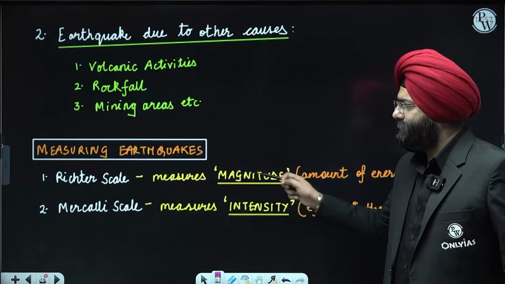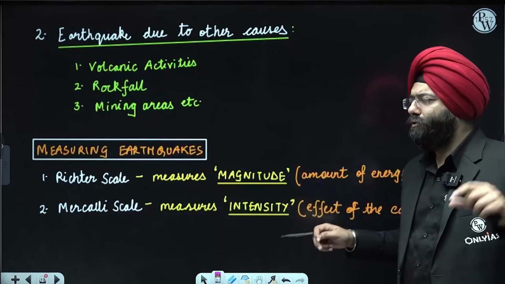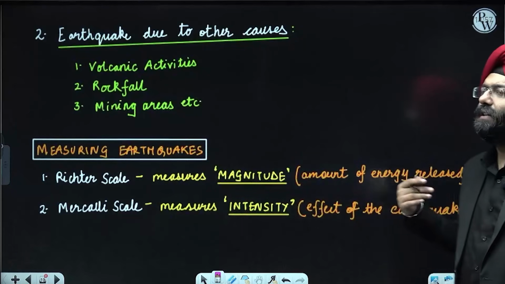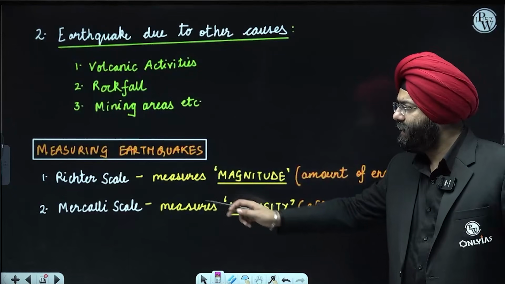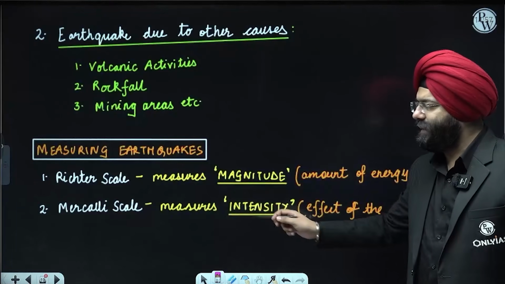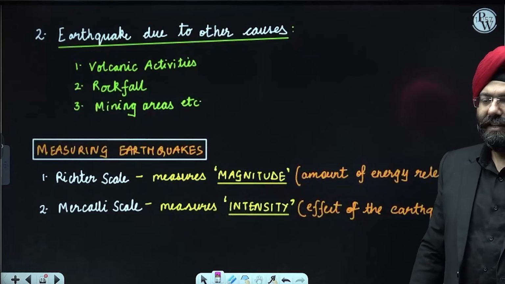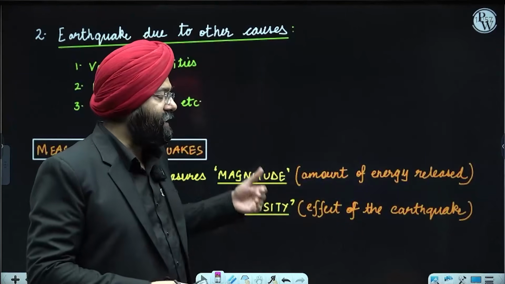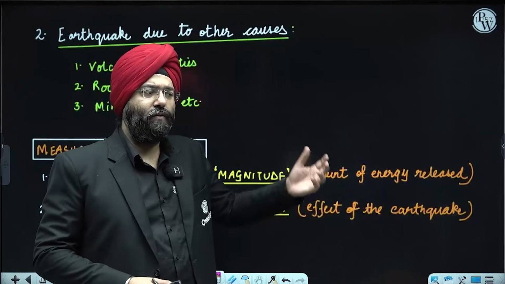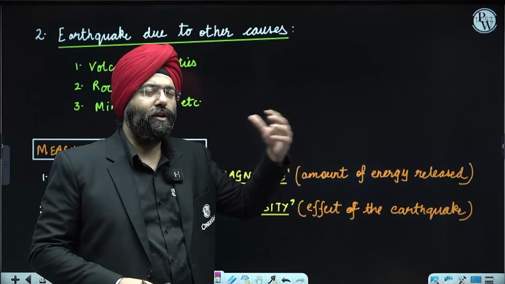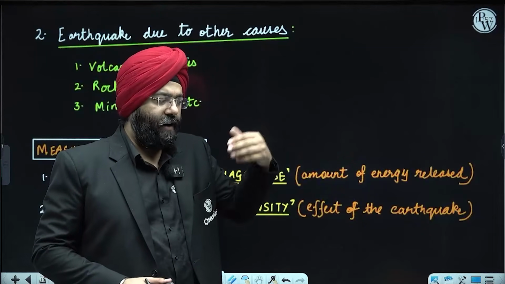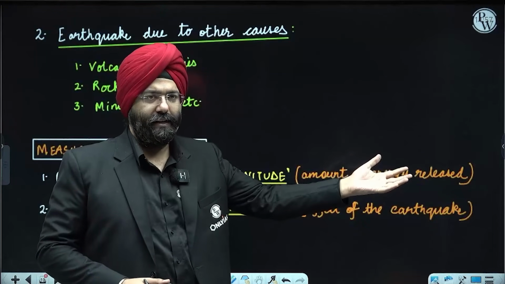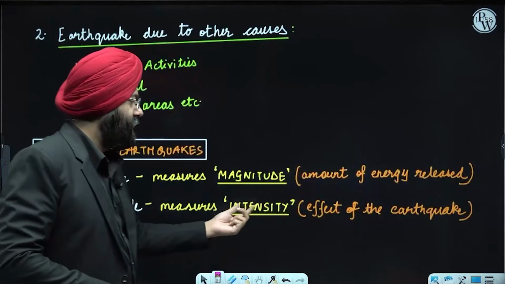Richter scale measures the magnitude. What is the meaning of magnitude? Magnitude means the amount of energy that is released. Second, the Mercalli scale is basically measuring the intensity. Intensity basically means the effect of the earthquake. What are the problems that might be associated with, or lead to, an outcome after an earthquake? What will be the impact? So the effects of the earthquake are basically seen in the intensity.